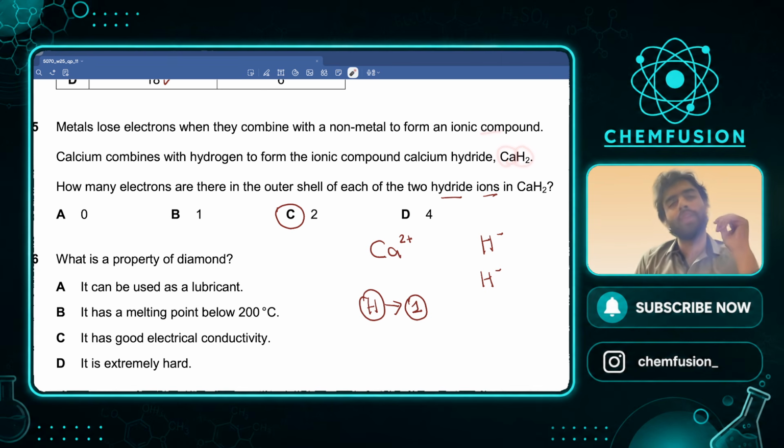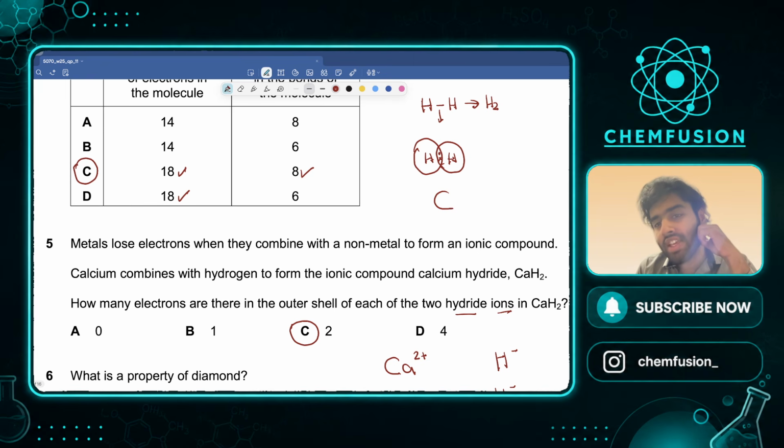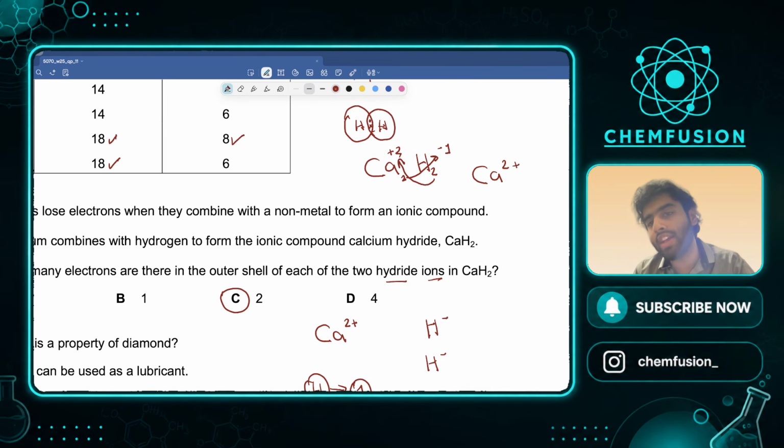Ionic compound में चलो एक और चीज़ बताता हूँ. Ionic compound में always tell the criss-cross method, right? If it is CaH2, इसका मतलब पता है क्या है? It means this 2 is here as the charge of Ca, and here it is 1. This 1 is here as the charge of H. So essentially हुआ क्या? You have Ca2 plus and you have H minus, and you have 2 H minus because you have 2 hydrogens. ये हो रहा है यहाँ पे, ठीक है?